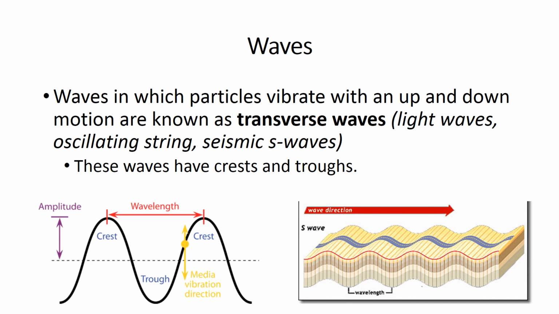The second way to classify waves, if we're talking about the direction of the movement of their particles, is transverse waves. Transverse waves have particles that vibrate up and down. And these you'll typically find with light waves, oscillating string, and seismic S waves. These waves, as I mentioned earlier, have crests and troughs, a distinct high point and a distinct low point. And that's what you see here in these two diagrams.